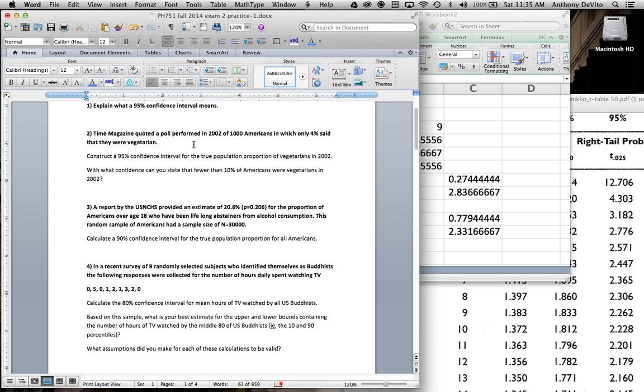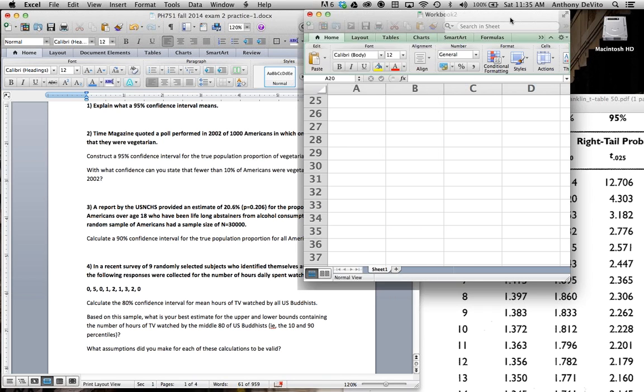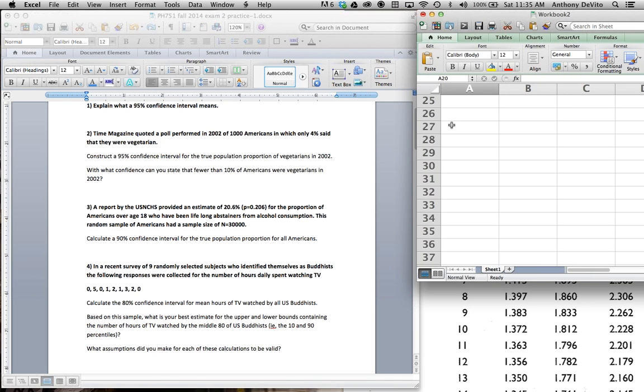Time Magazine quoted a poll from 2002 of 1,000 Americans in which 4% said that they were vegetarians. Okay. I'm making fewer errors here going through this a second time. Ooh, it's tedious doing it without anybody watching. It's kind of weird, but in some ways it actually works a little bit better. Unfortunately, there's nobody to catch my errors, so you'll have to tell me about them afterwards.